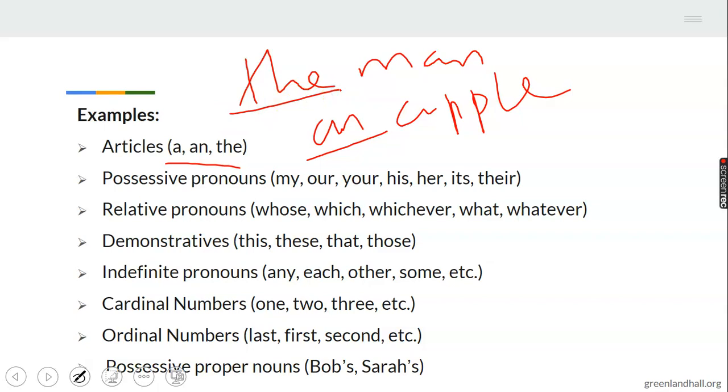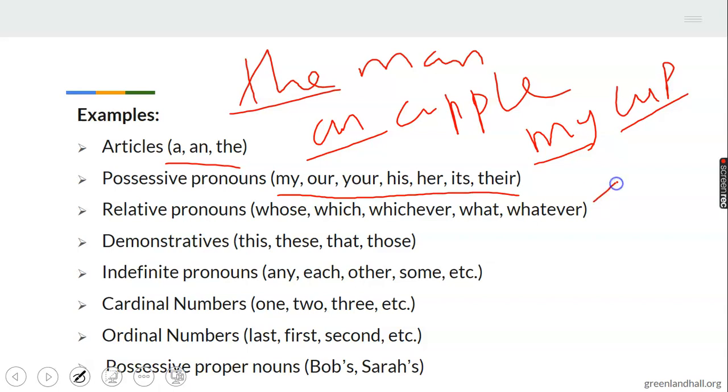Then possessive pronouns can work as adjectives. How do they do that? My cup. My here is no longer working as a pronoun, but as an adjective qualifying cup. The relative pronouns can also work as adjectives, in the sense that whose book was stolen.